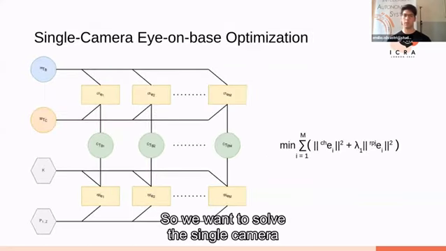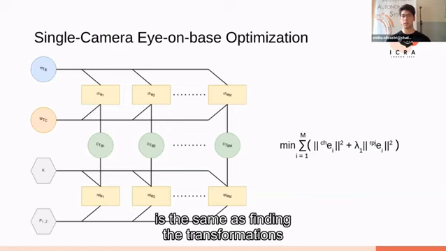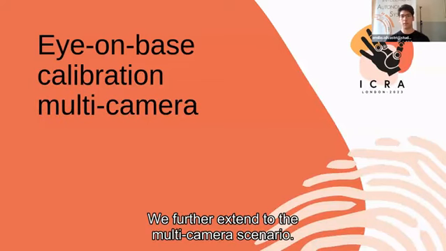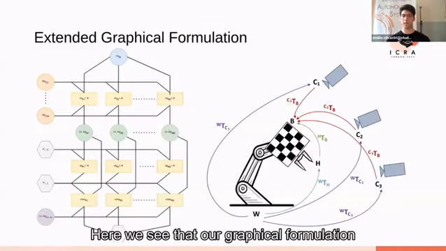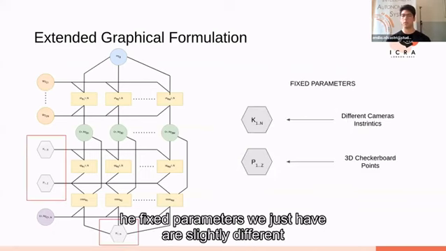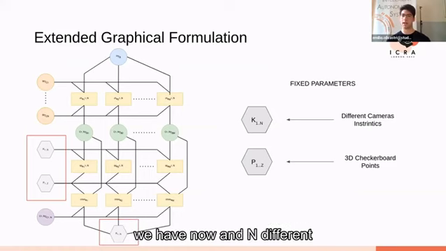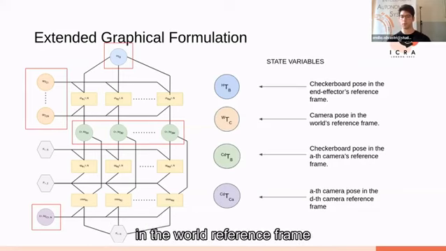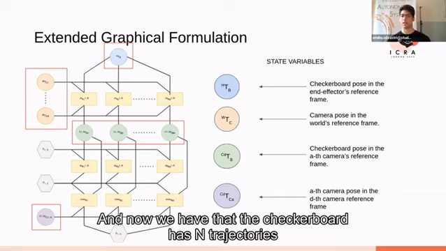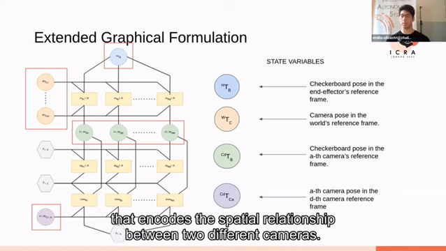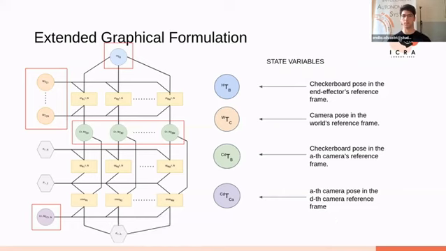So solving the single camera eye-in-hand calibration is the same as finding the transformations that minimize this cost function. We further extend to the multi-camera scenario. We see that our graphical formulation becomes more complicated. For the fixed parameters, we just have a slight difference, that we now have different camera intrinsics. And as state variables, now we have one state variable for each camera, for the camera pose in the world reference frame. And now the checkerboard has N trajectories because we have N cameras. And we have a new state variable that involves the spatial relationship between the different cameras.